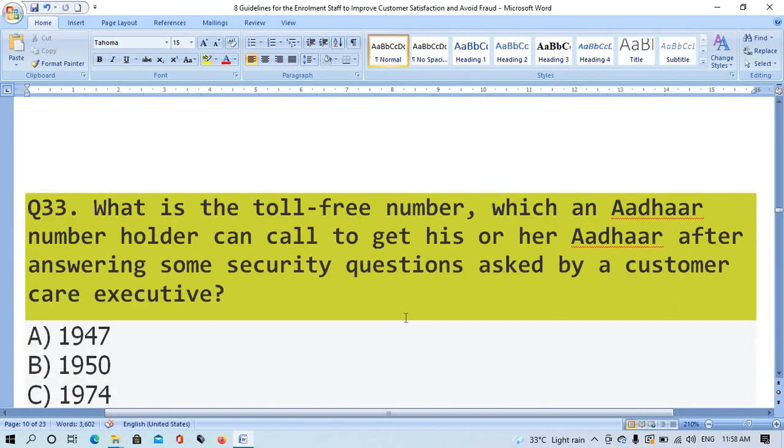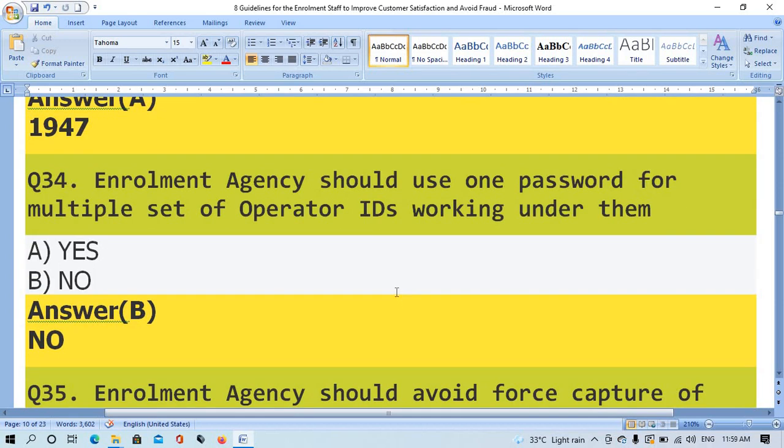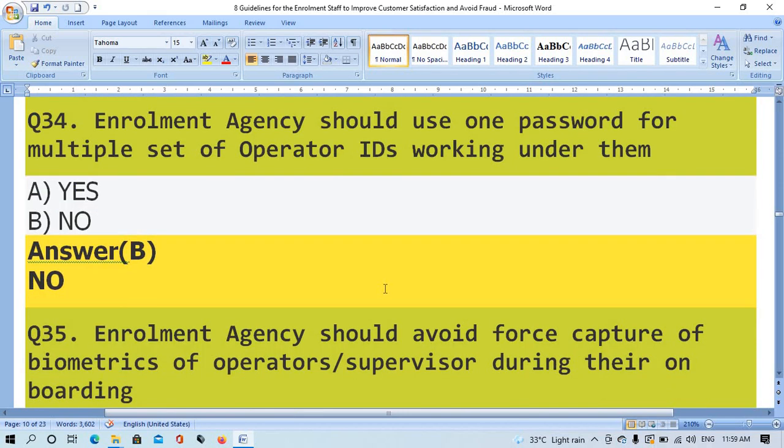Question number 33. What is the toll-free number from which an Aadhaar number holder can get his own Aadhaar after answering some security questions asked by a customer care executive? The right answer is 1947. Question number 34. Enrollment agencies should use one password for multiple operator IDs working under them. Answer yes. The answer is option B, no.